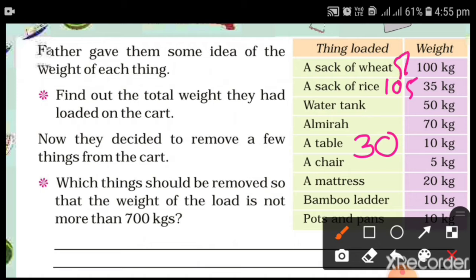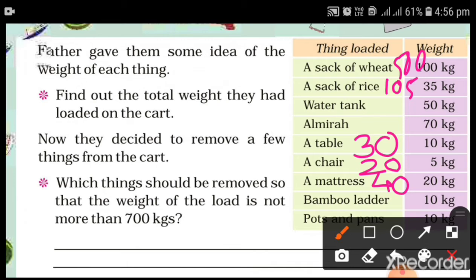Here write 500. And next is chair. How many chairs are there? 4. So 5 into 4 is 20. How many mattresses were there? 20 into 2 is 40. So these many are the weights of these whole things.